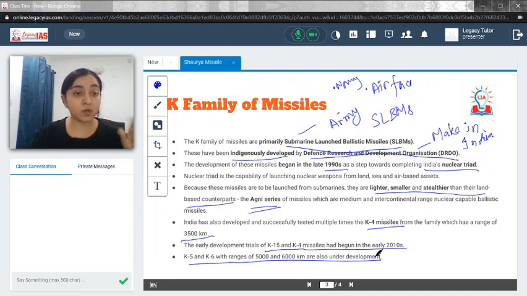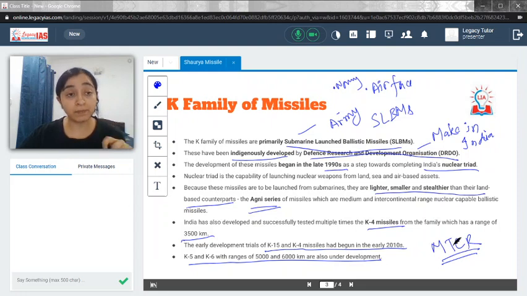Now one thing which is not entirely focused over here, but it is a related topic, and I always say that you need to develop the holistic view to understand the UPSC concept, otherwise they will be all fragmented dots in your mind and you won't be able to connect them. So a related topic is about MTCR. Just go ahead and check what MTCR is, and this membership in this particular organization or grouping has provided India with the capacity to increase its range for BrahMos.